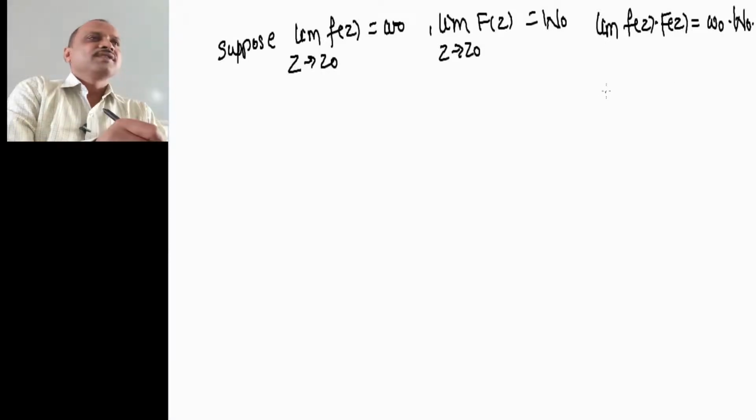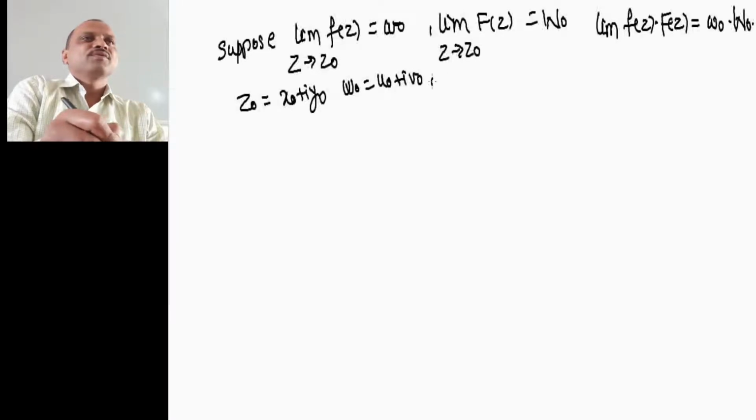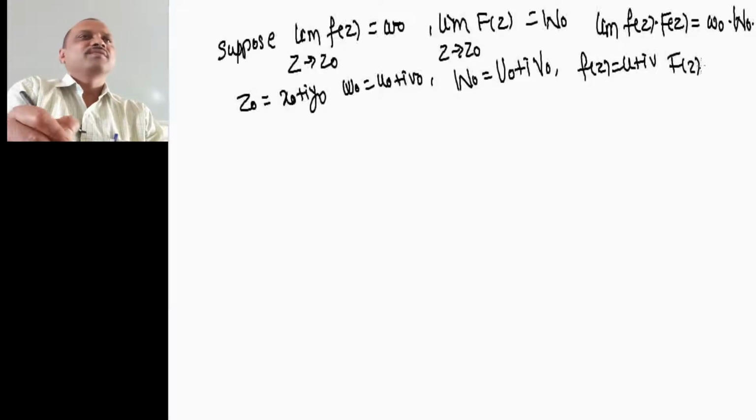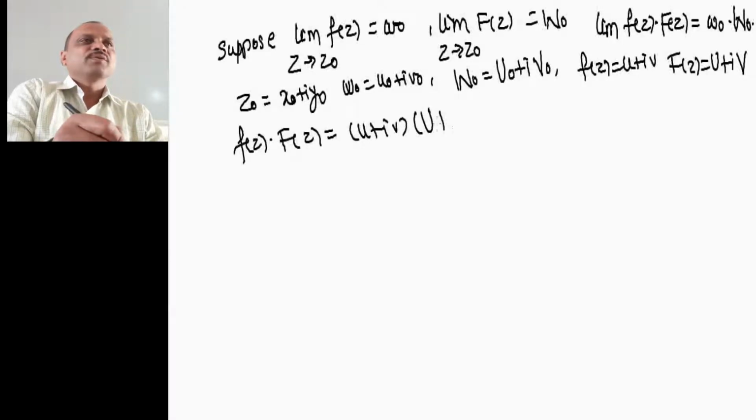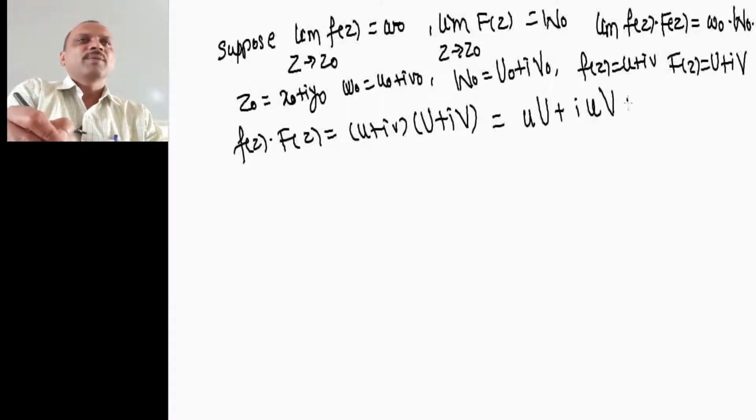Okay. So friend, let us take z0 equal to x0 plus i y0, w0 equal to u0 plus i v0, capital W0 equal to capital U0 plus i capital V0, and f of z equal to u plus i v, capital F of z equal to capital U plus i capital V. Then f of z into capital F of z equals u plus iv into capital U plus i capital V. Let us multiply this: small u into capital U, plus i into small u into capital V, plus i into small v into capital U, plus i square into small v into capital V.